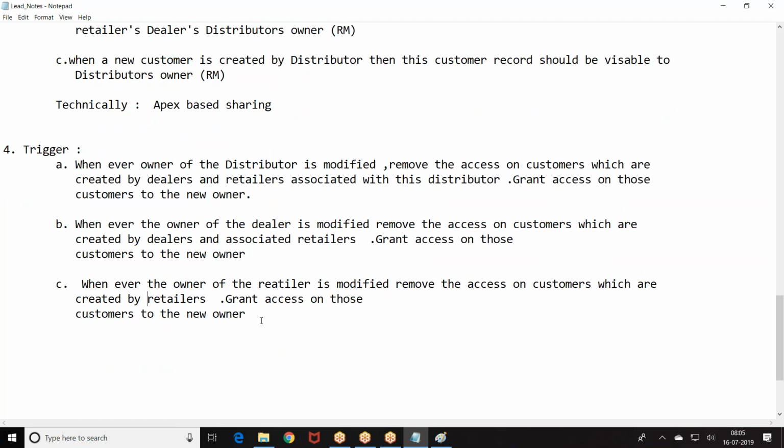Right. So technically, how is it implemented?